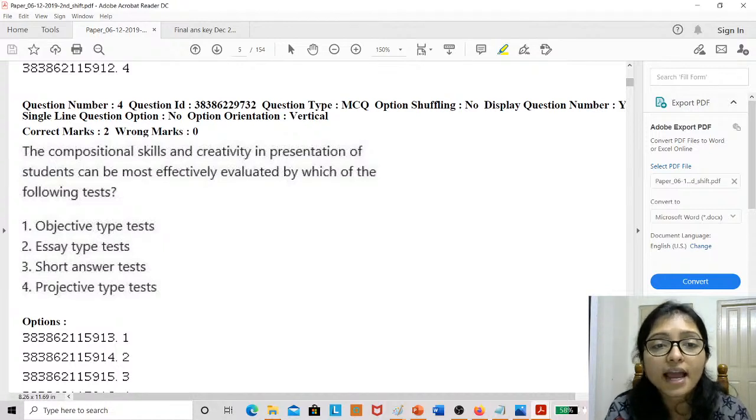Compositional skill and creativity in presentation of student can be most effectively evaluated by which of the following tests? Compositional skill.